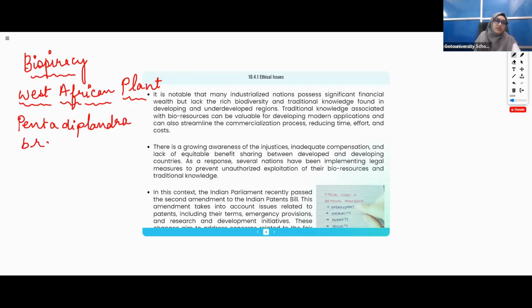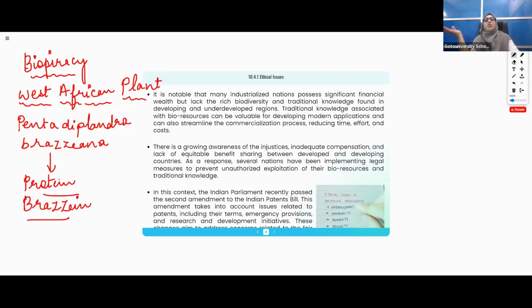Pentadiplandra brasiliana. I remember now. Pentadiplandra brasiliana is a West African plant. So this plant was producing a protein. What was this plant producing? This plant was producing a protein, and that protein's name is brazzein.